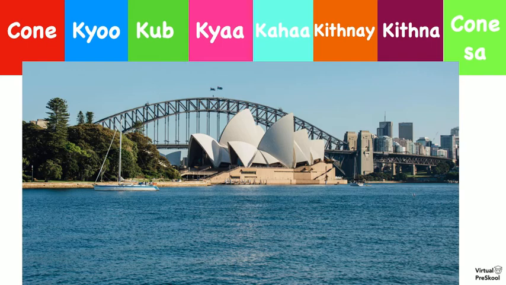Aloo ka chalu beta, kahan gaye the? Kahan is where. So how would we say, where is the Sydney Opera House? This is the Sydney Opera House in this picture. So we would say Sydney Opera House kahan hai?